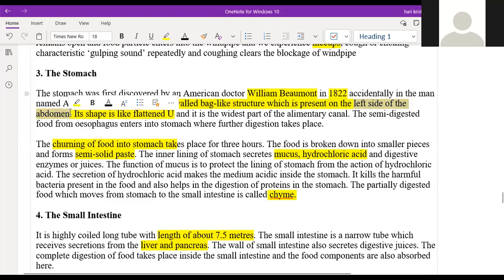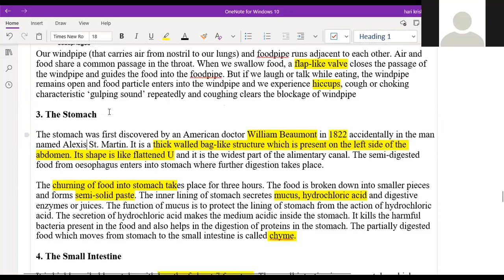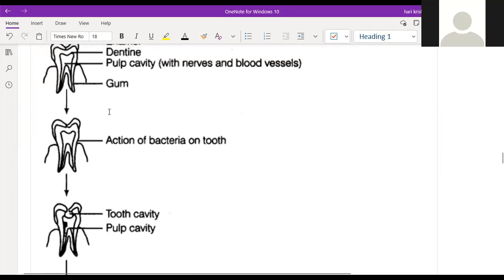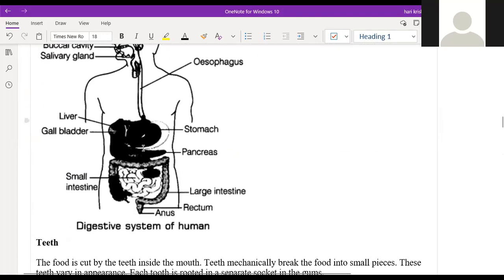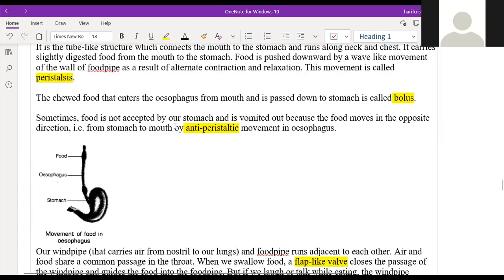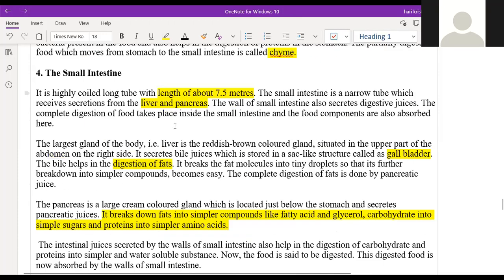First, everybody knows what the abdomen is, right? Or does anybody not know the meaning of abdomen? It will be here. So the stomach will be on the left side of the abdomen.